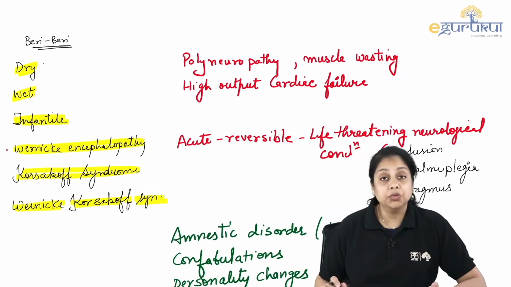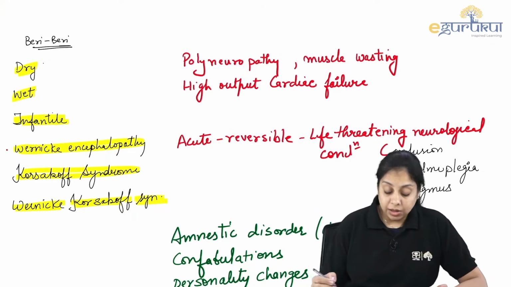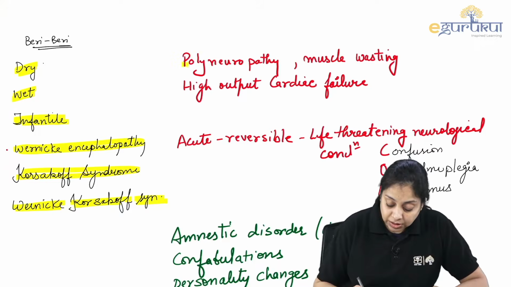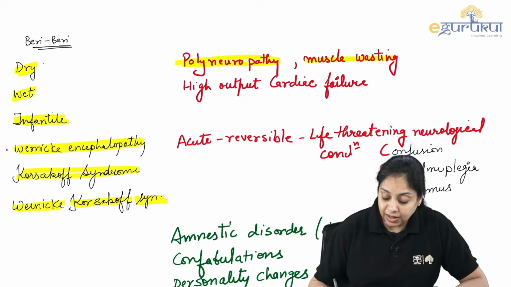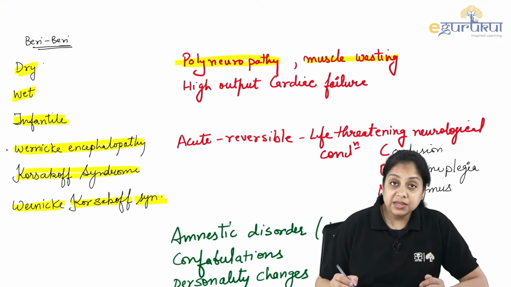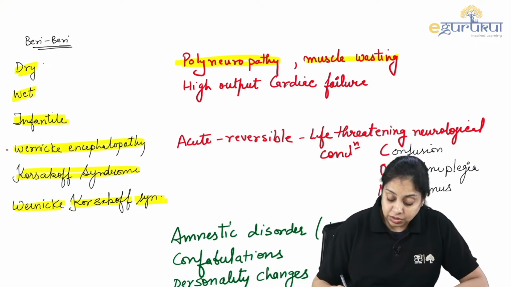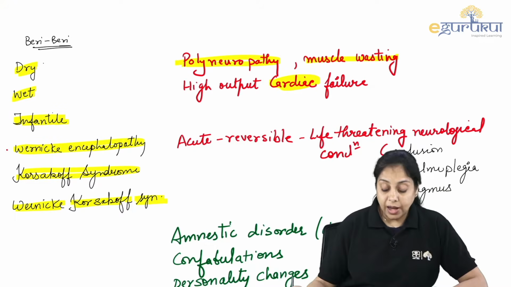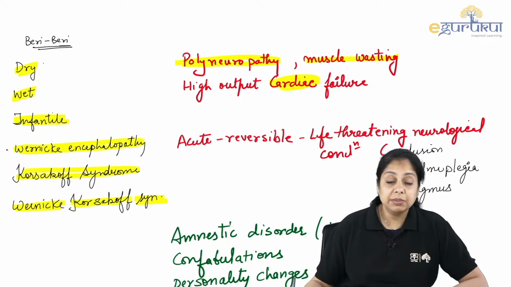What happens in the dry beriberi? You should be able to figure it out in the exam. In the dry beriberi, the patient shows polyneuropathy and symmetrical muscle wasting. Whereas the wet beriberi is related to the heart. So high output cardiac failure is the major symptom shown by the patient.